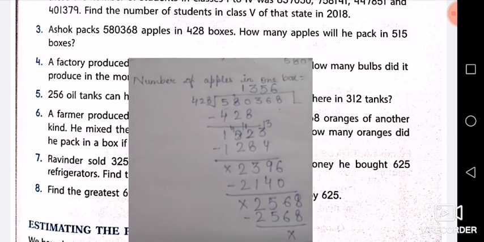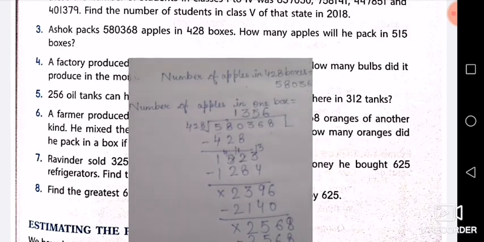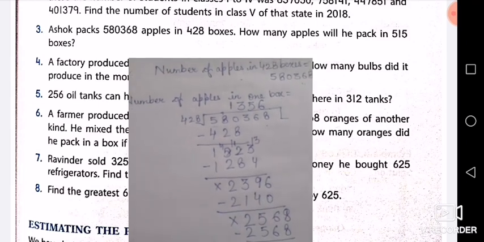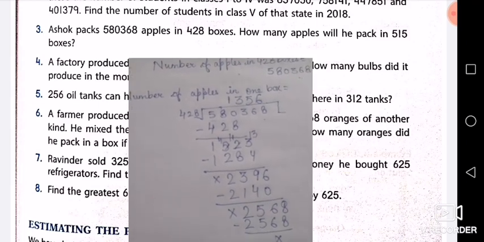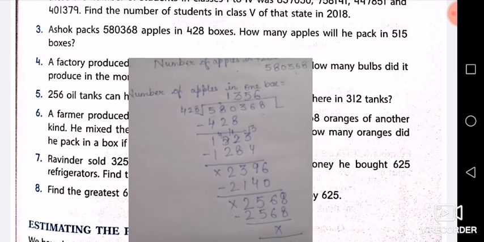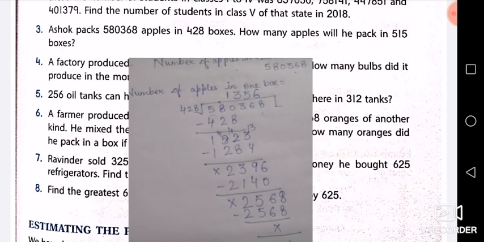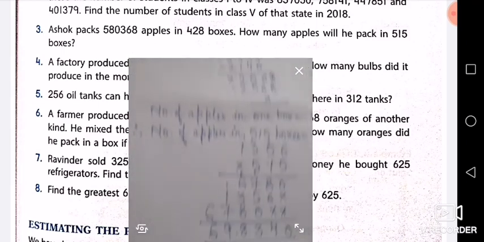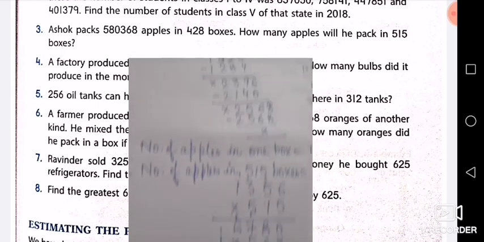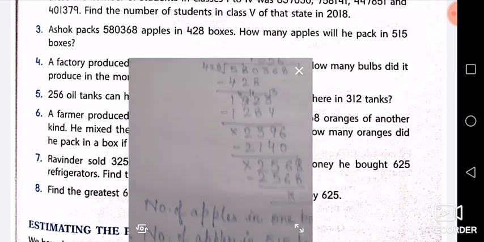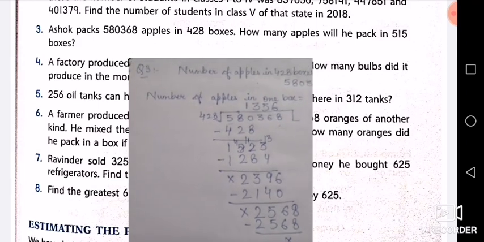So now a quick question is, which two fundamental operations have you used in this question? Yes, your answer is correct. You have used division and then multiplication, or you can say multiplication or division. I hope this question is clear to you all.